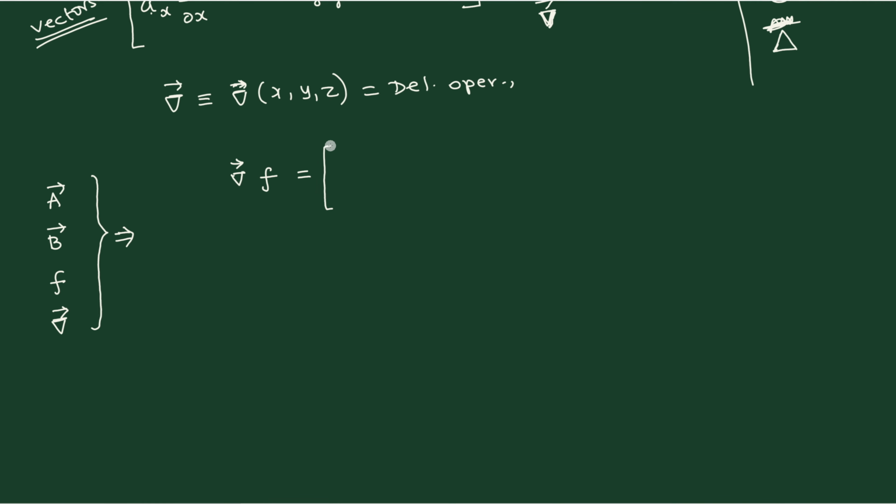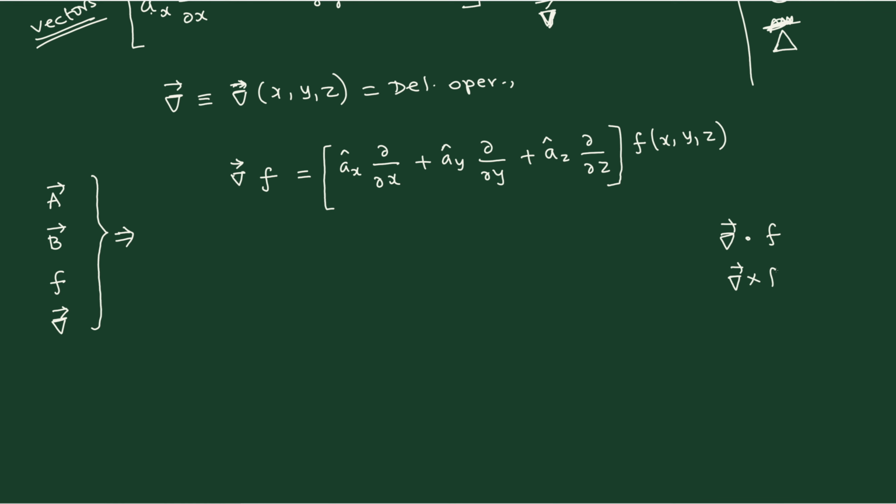What is the expanded version of that? You write down like this: ax dou by dou x, plus ay dou by dou y, plus az dou by dou z. This is an operator operating on a function f of x, y, z, because f is a function of x, y, z. Now the question is whether you have to put a dot here, or should I put a cross, or nothing should be there. Which one is correct? That is the question that we are asking.